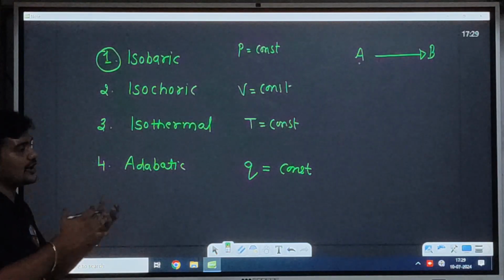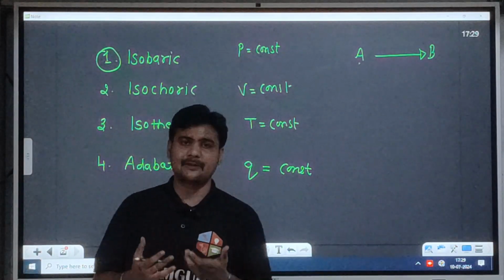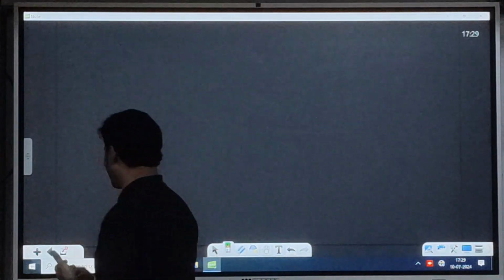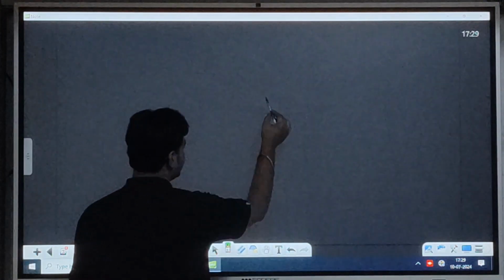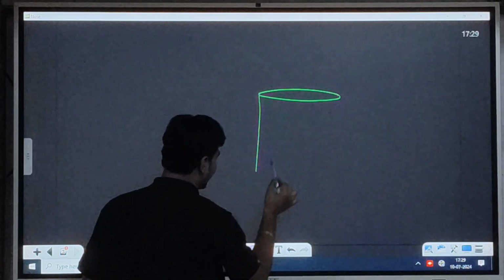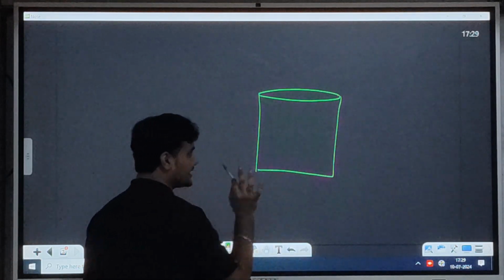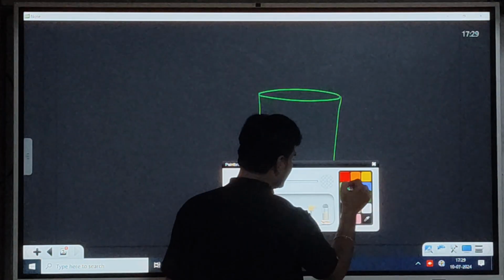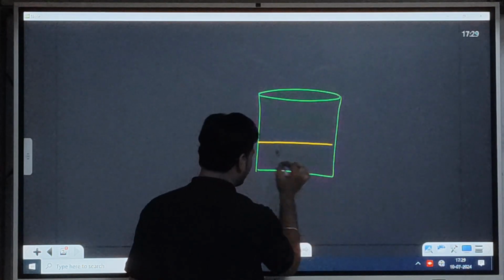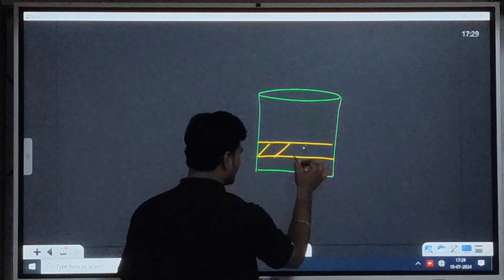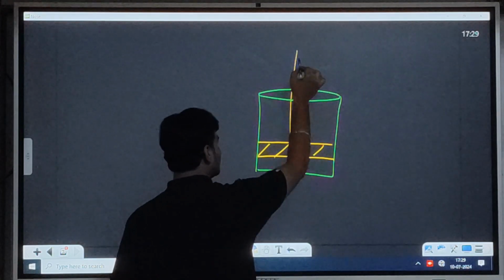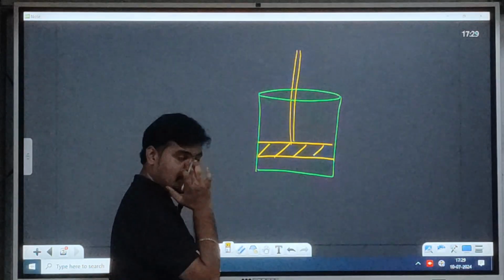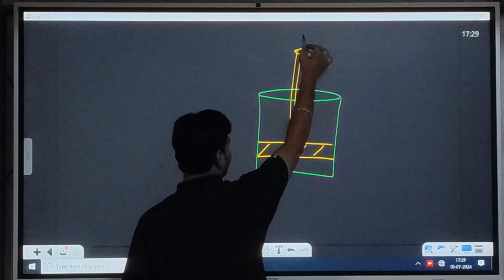So let me describe how these processes practically happen in daily life. Let me give an example. There is a piston or cylinder system. A cylinder is given, and there is a piston. Obviously, it is connected to a pulley or a rope, or we can apply a force here.